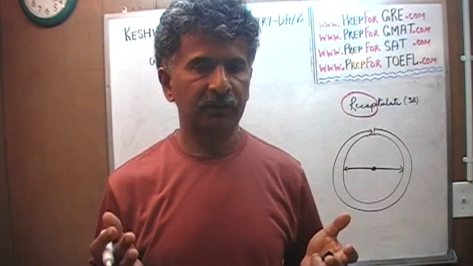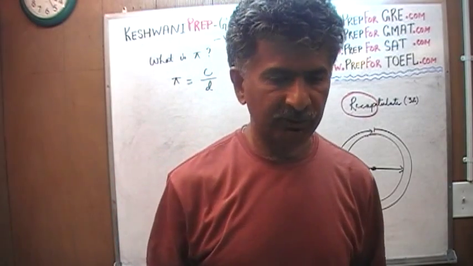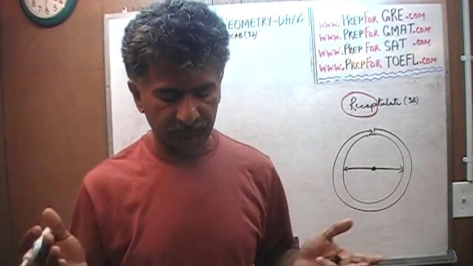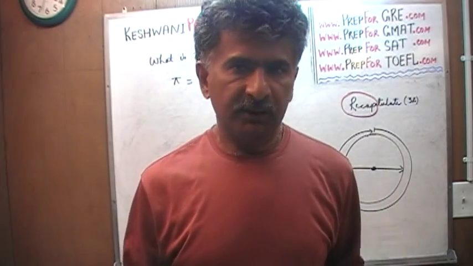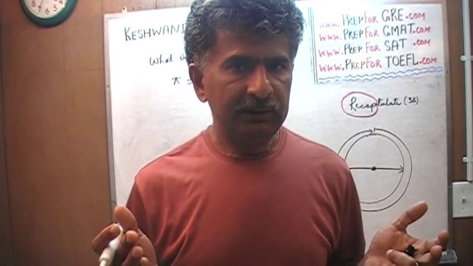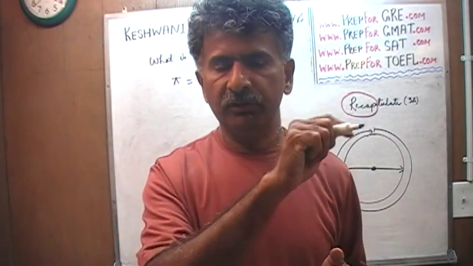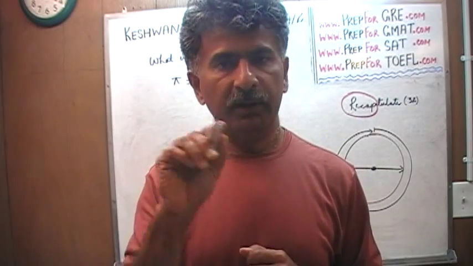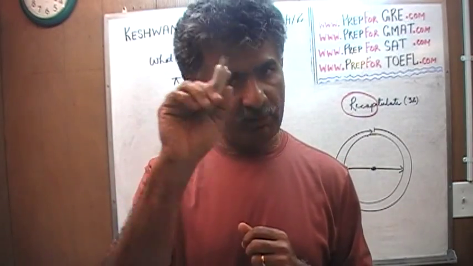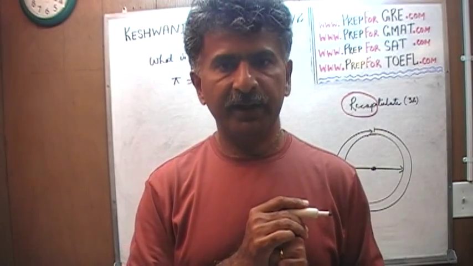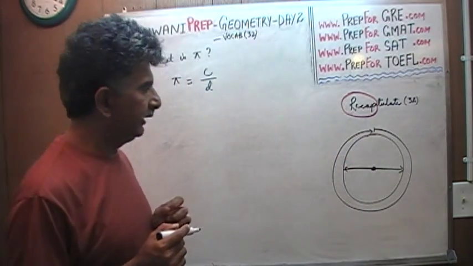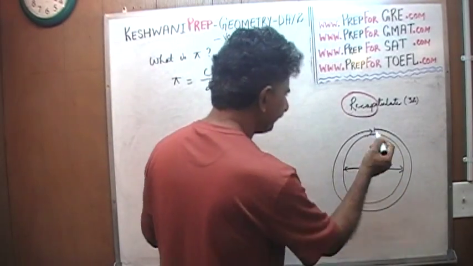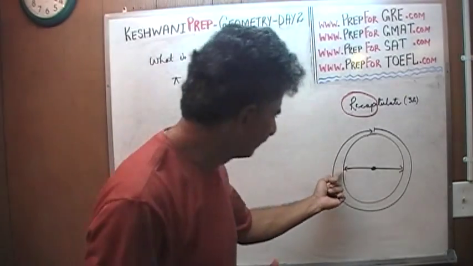There are many constants in the universe. The speed of light is constant. There are many other constants that I cannot think of right now, but there are hundreds of them in the universe. And one of the constants in the universe is the ratio of distance around the circle to distance across the circle. If you draw a perfect circle, then no matter how big or how small the circle is, the distance around the circle is about 3 times the distance across the circle.